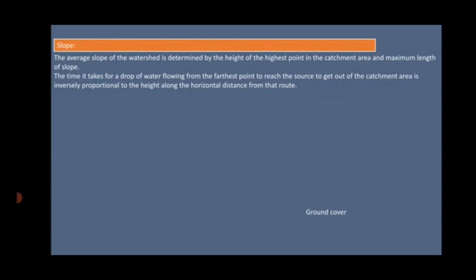That means the time it takes for a drop of water flowing from the farthest point to get out of the catchment area is inversely proportional to the height along the horizontal distance from that route. This means that it takes less time to carry water in a steeply sloping catchment area than in a flat catchment area. So, if it takes longer for the water to be carried away, more water seeps into the soil and the runoff is reduced.